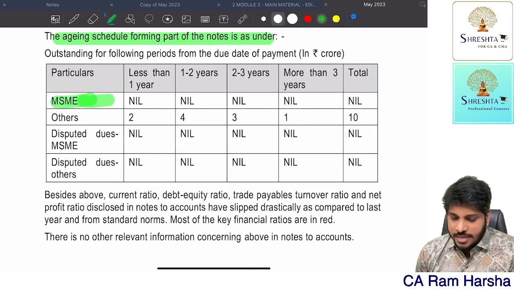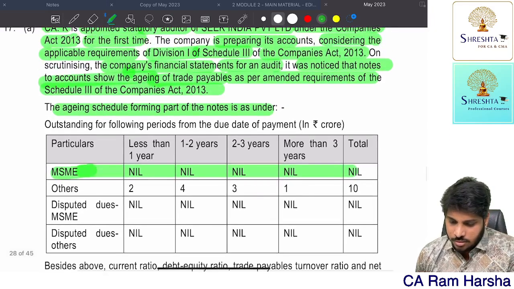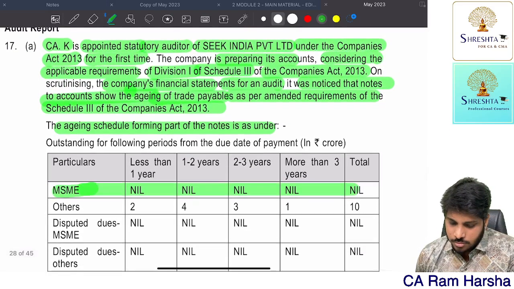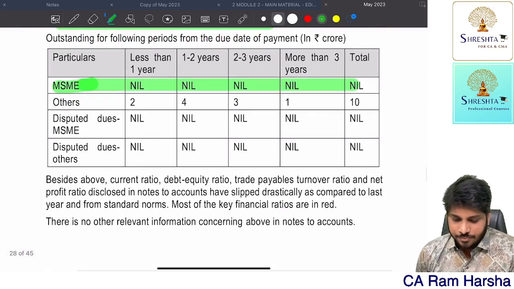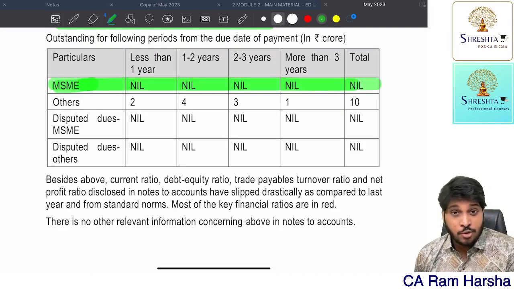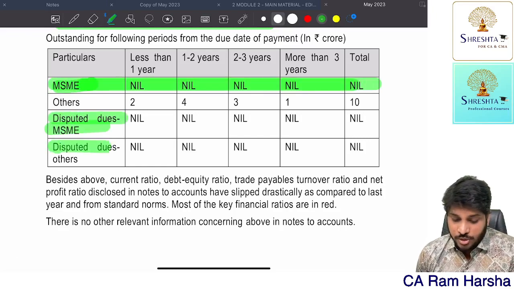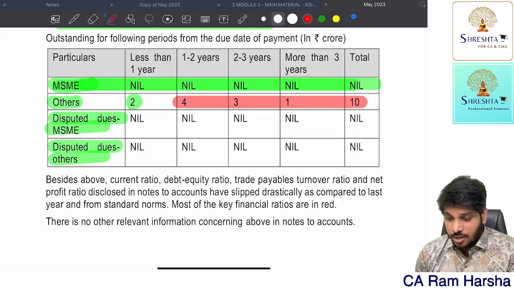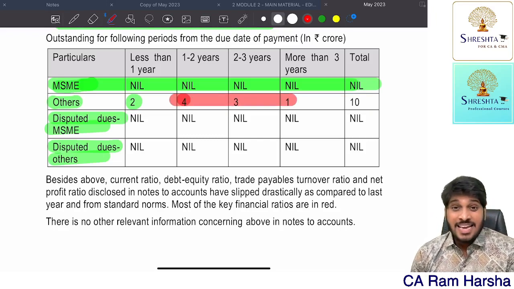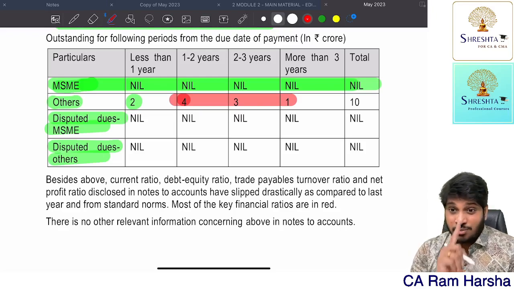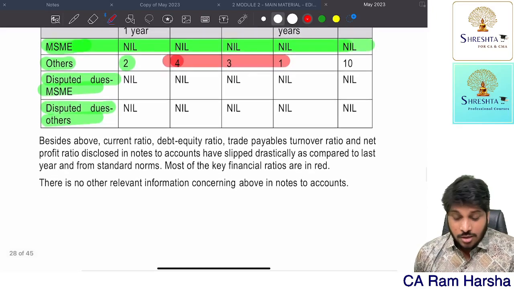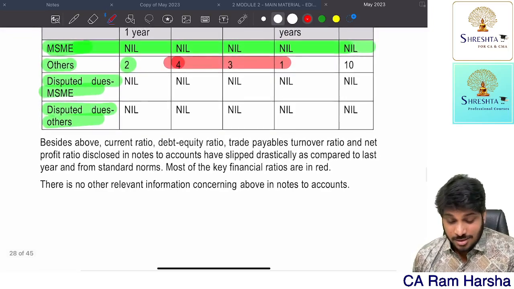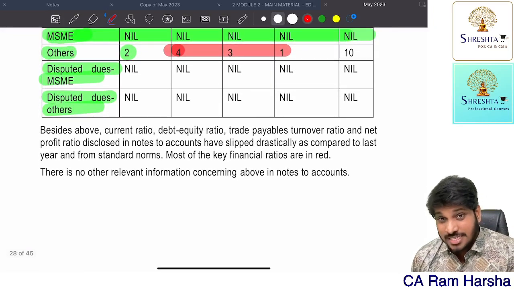So how much is outstanding to MSME? This is regarding trade payables. The company has an outstanding amount to MSME of 0. Disputed dues, all that is 0. Others less than 1 year outstanding is some 2 crore. Rest all others were outstanding for more than 1 year. Approximately 8 crore worth of trade payables were outstanding for more than 1 year, which is an indicator of default in repayment to creditors. It's an indicator of going concern.